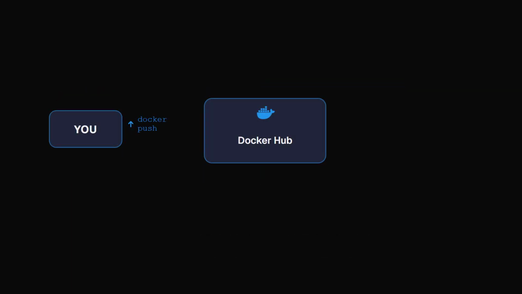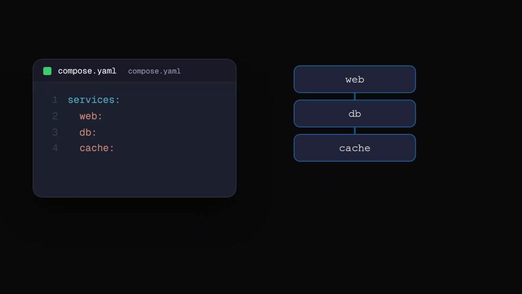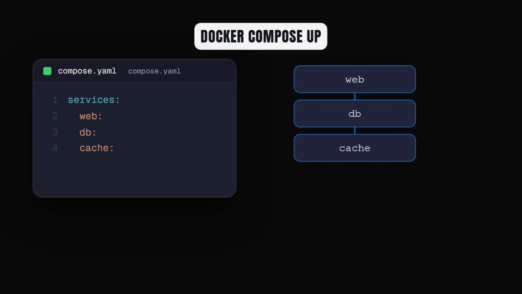Build something good? docker push sends it to a registry like Docker Hub, and anyone can docker pull and run the exact same bytes. Real apps are many containers: a server, a database, a cache. Don't start them by hand. docker compose up reads one YAML file and launches them all, wired together.